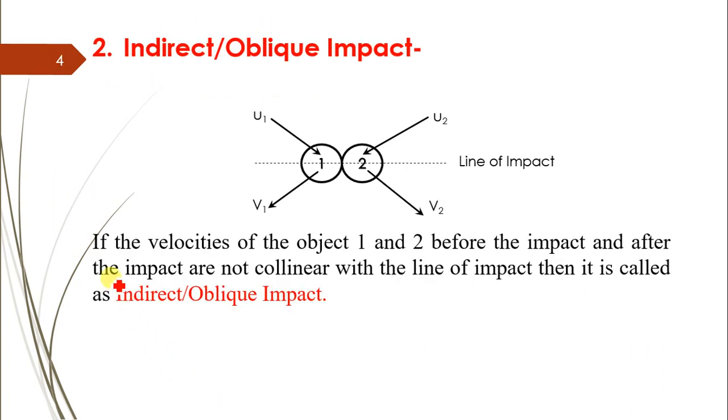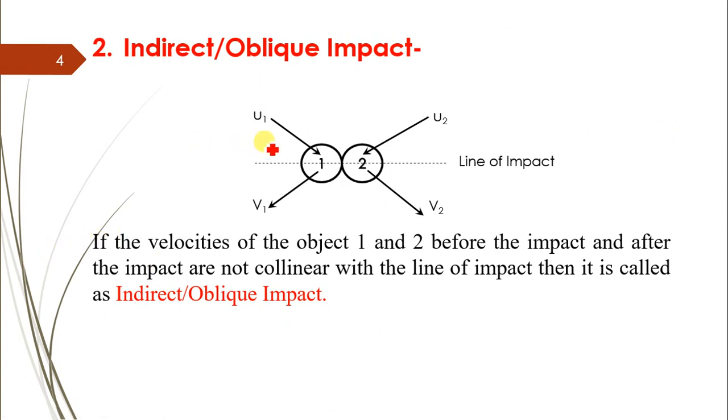The second type of impact is indirect, also called oblique impact. If the velocities of objects 1 and 2 before the impact and after the impact are not collinear with the line of impact, then it is called an indirect or oblique impact.